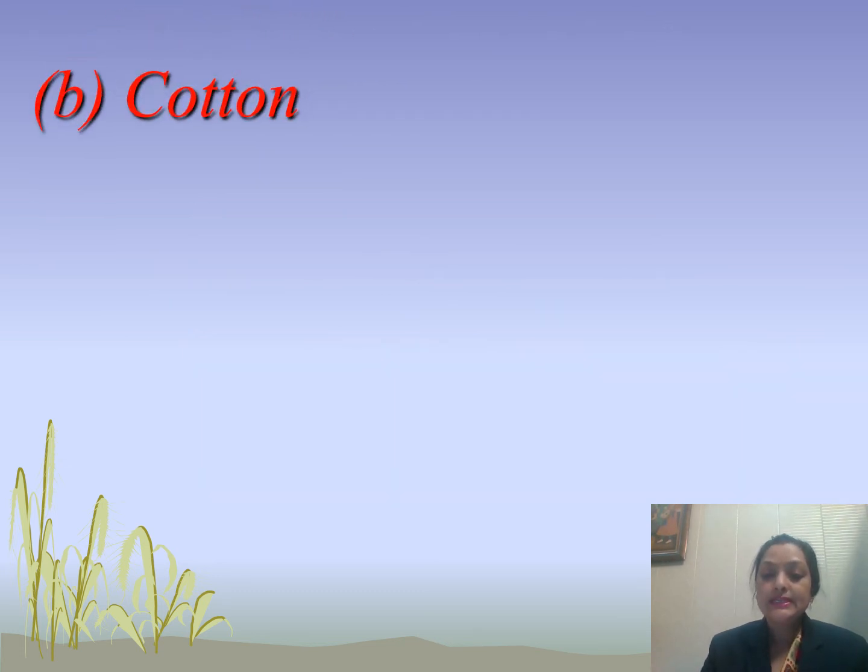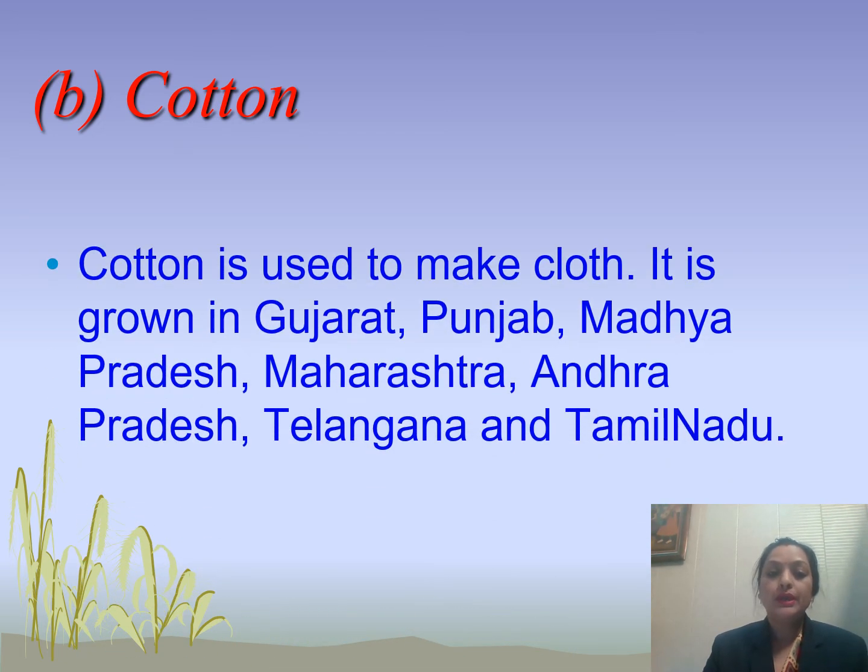Now students, the second option that we have to give a brief introduction of is cotton. So here is the answer. Cotton is used to make cloth. So we grow cotton as a raw material for the mills, that is the textile industries. It is grown in Gujarat, Punjab, Madhya Pradesh, Maharashtra, Andhra Pradesh, Telangana and Tamil Nadu.